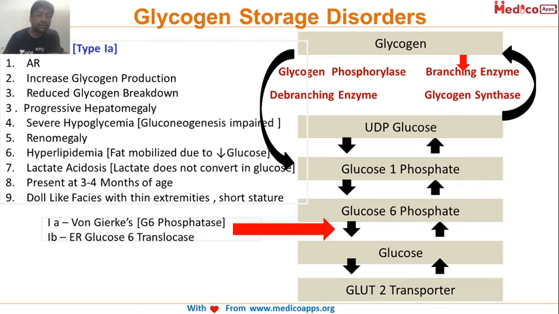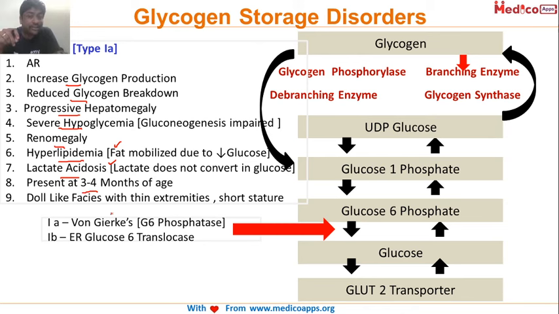All these I have explained to you. Because glucose 6-phosphate is not converted to glucose, there is increased glycogen production, reduced glycogen breakdown, progressive hepatomegaly, severe hypoglycemia, renomegaly, hyperlipidemia as fat metabolism increased, and lactic acidosis as lactate does not get converted into glucose. It presents at 3 to 4 months.